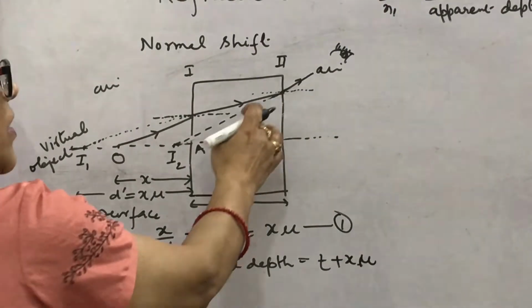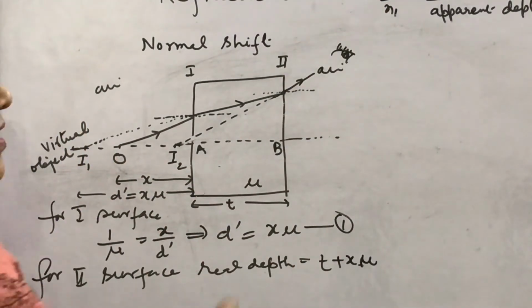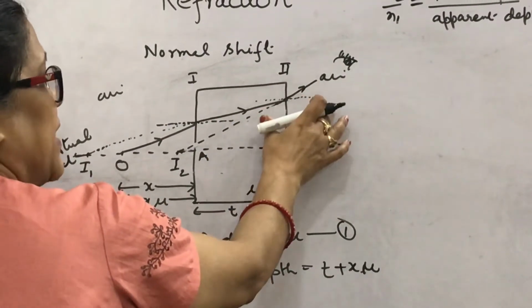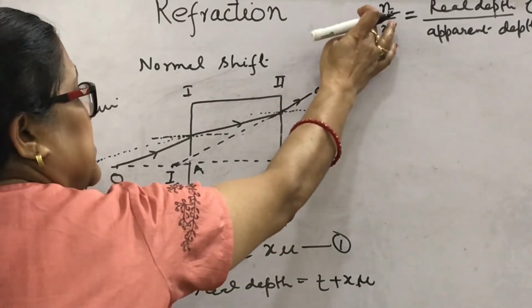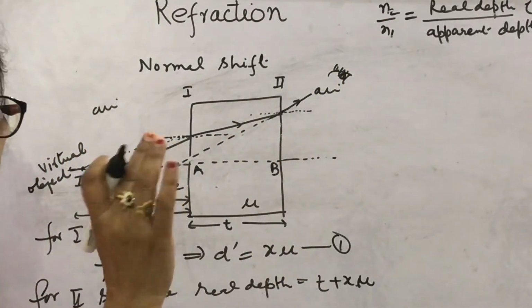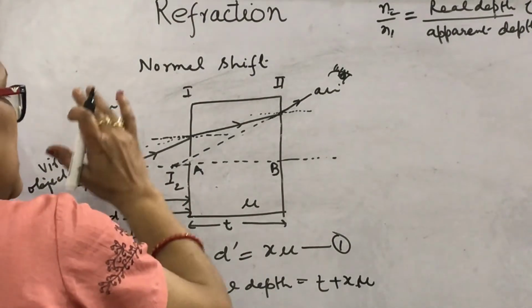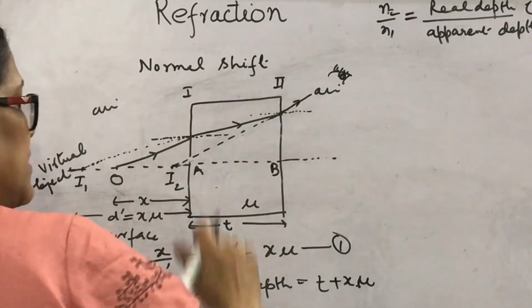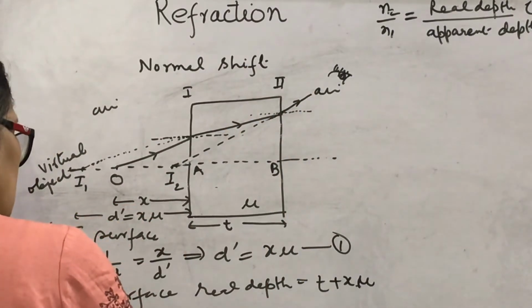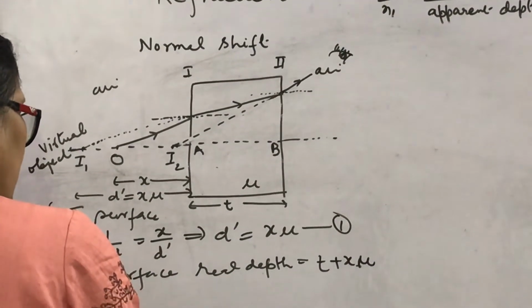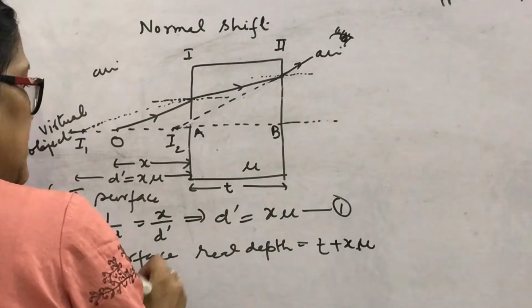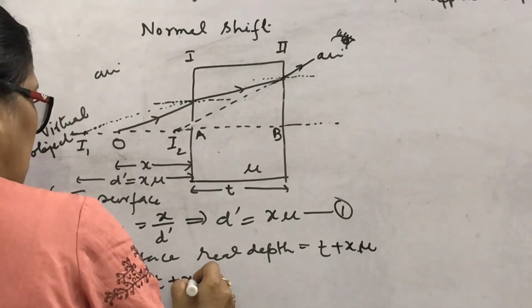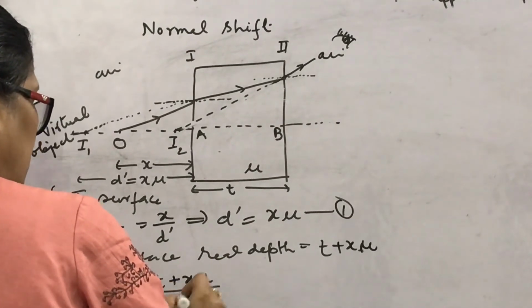Now the same formula is applied here for mu to air. N2 is the medium from where the rays are incident, so from mu to air. What will you write here? This will be mu upon 1 equal to real depth, that is T plus x mu, upon apparent depth.